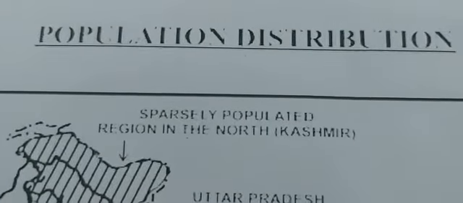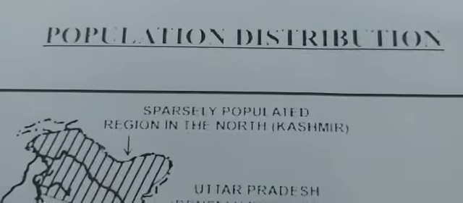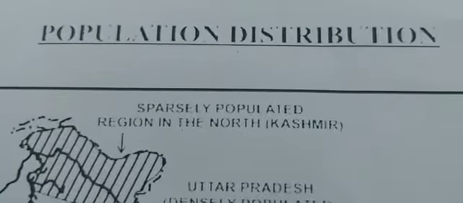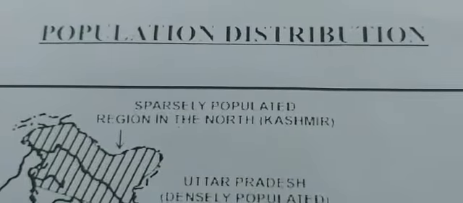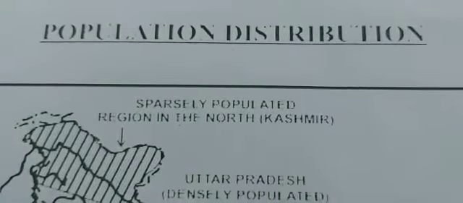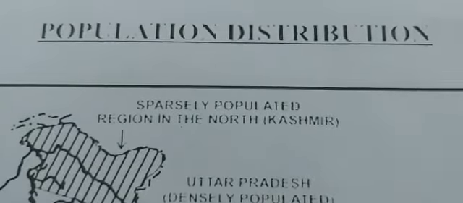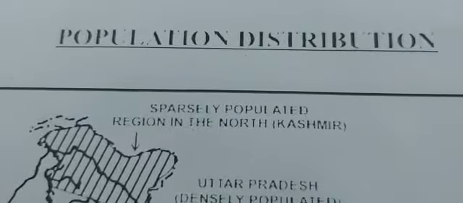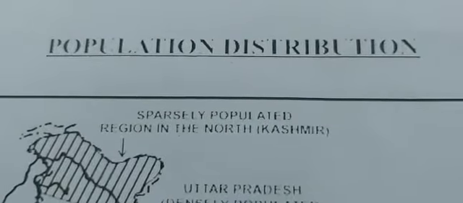Children, this is the third map, and this is based on the population distribution. You all know very well, children, that the population of a country is not equally distributed. So here I will tell you the places which are densely populated and some places which are very sparsely populated. During the examination, you mark a place which is densely populated and one place which is sparsely populated, so you can mark any one.